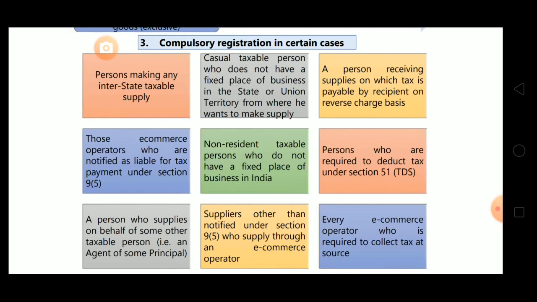So any person who is making interstate taxable supply is required to take the registration, but there is an exemption for interstate taxable supply of services. If any person is making interstate taxable supply of services, and the aggregate turnover doesn't exceed 20 lakhs, or 10 lakhs in case of special category states, that is Mizoram, Tripura, Manipur, Nagaland, then that person is not required to take the registration. So the exemption is provided to suppliers of services.